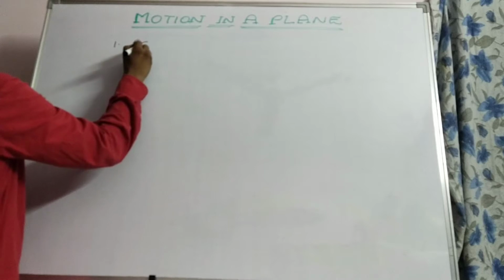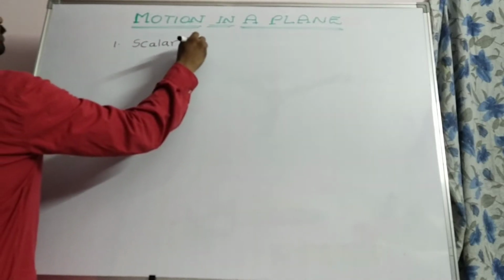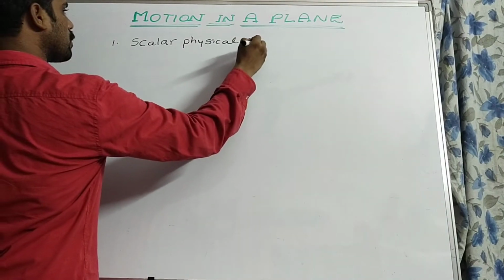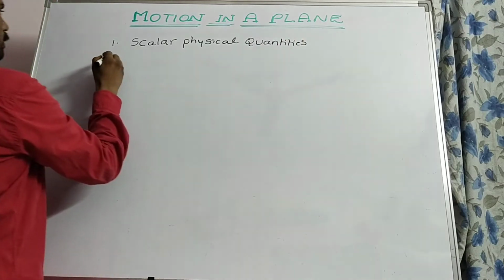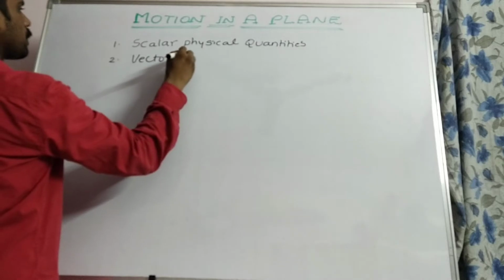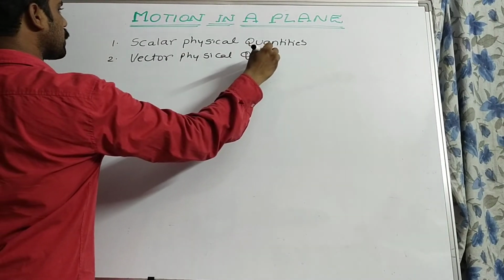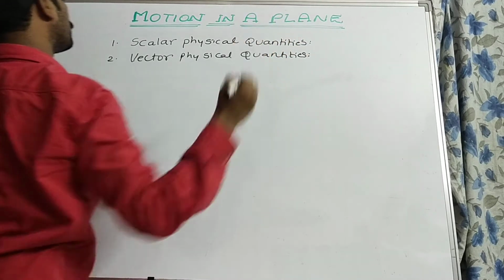Number 1, scalar physical quantities. Number 2, vector physical quantities.